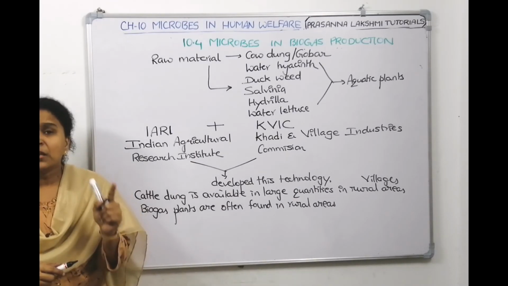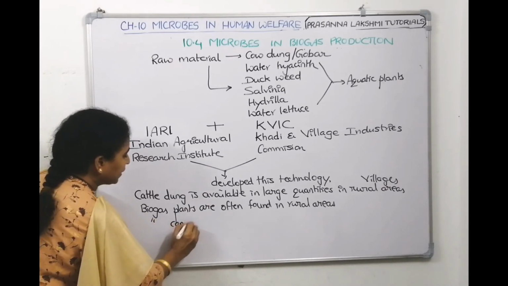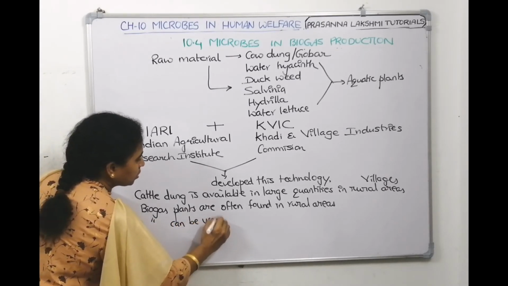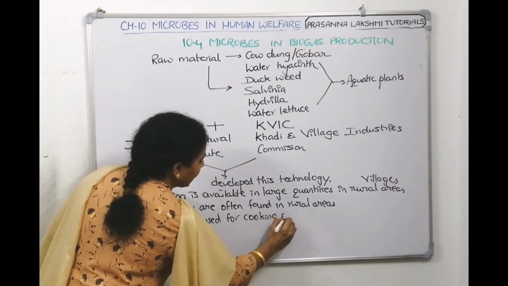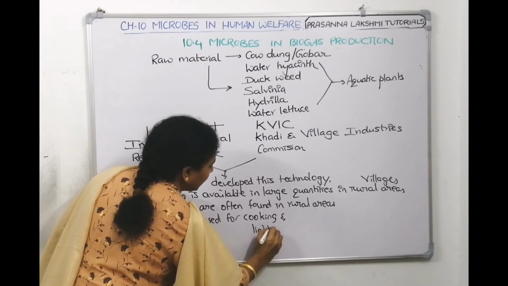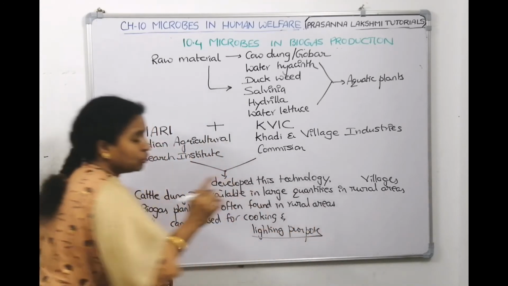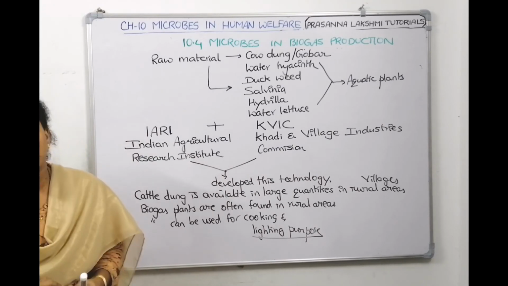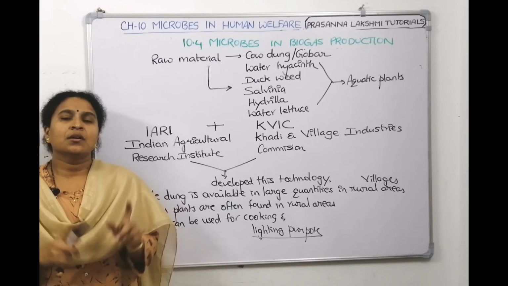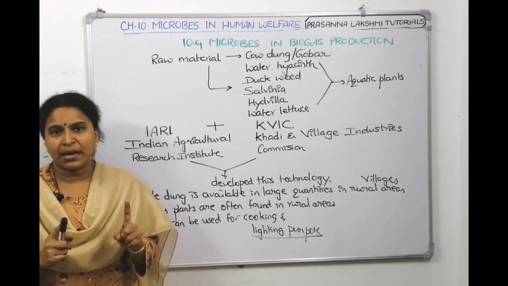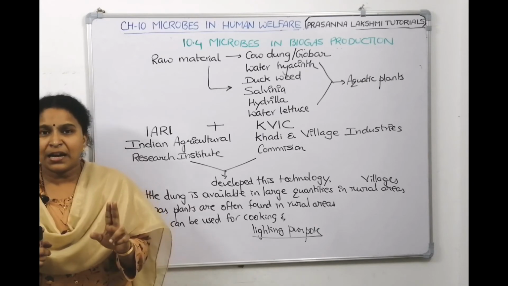And where do they use it? For cooking and lighting purposes. Biogas can be used for cooking and lighting purposes. Okay, children, point to point we are covering NCERT. So biogas production by microorganisms. The microorganisms are methanogens. Where are they present?